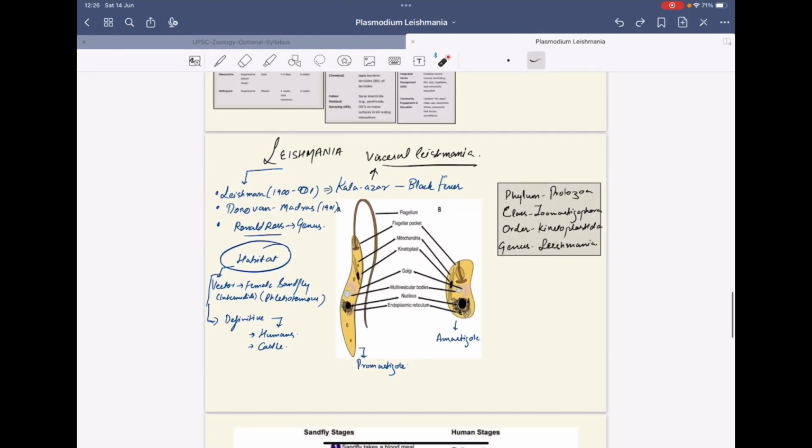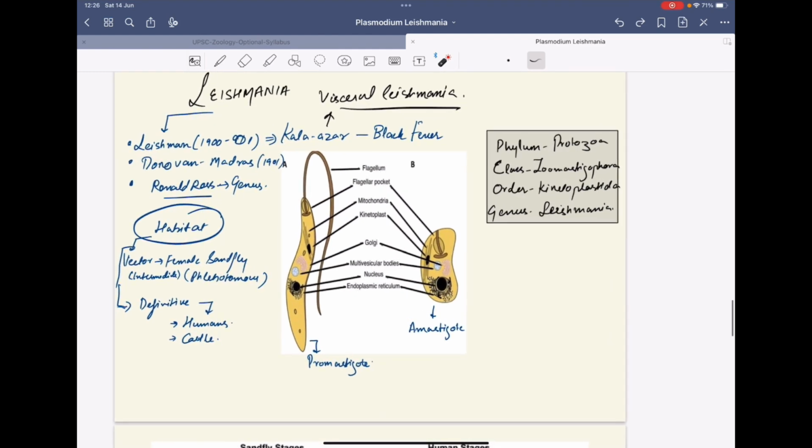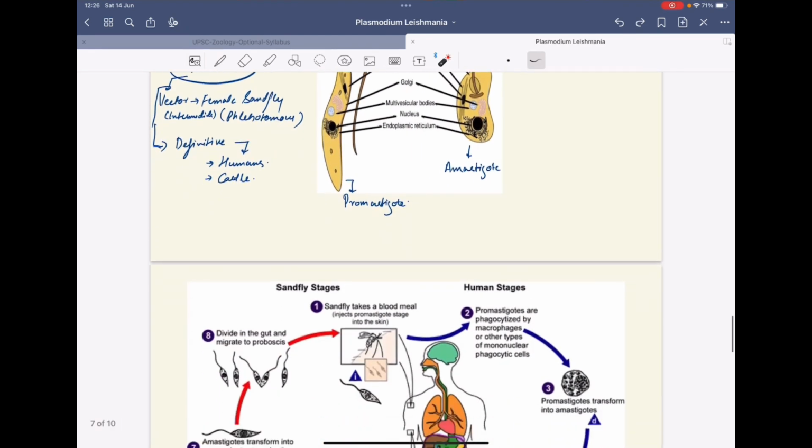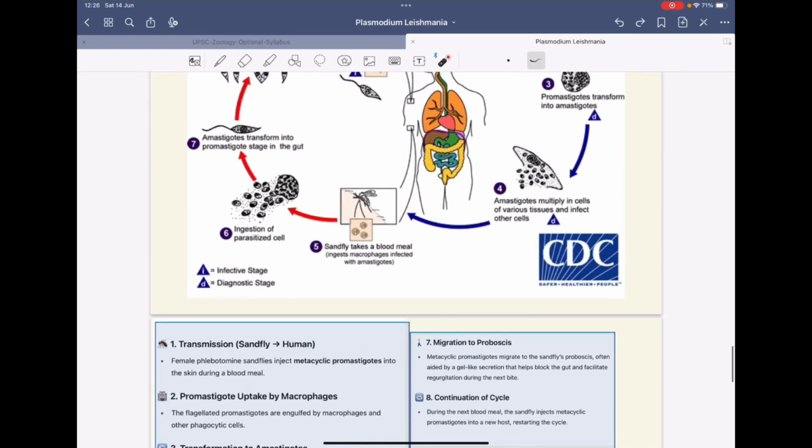So the question can be, explain the causative agent, that is the Leishmania, of black fever or kala azar. The question can come anyway, and you have to answer it, whether it's for 10 marks, 15 marks or 20 marks. There you can explain the whole life cycle in detail. So this is all about Plasmodium and Leishmania.